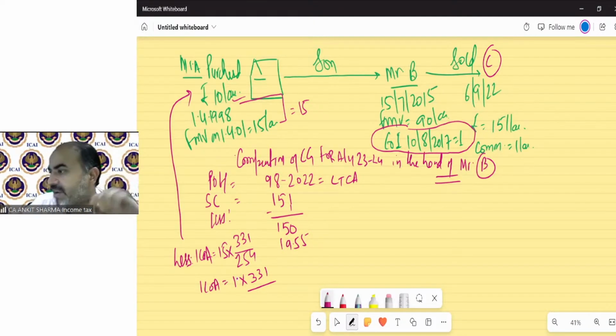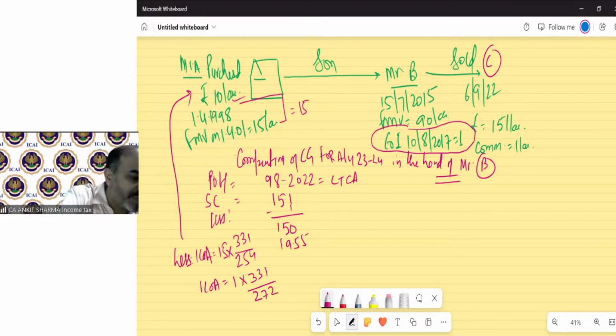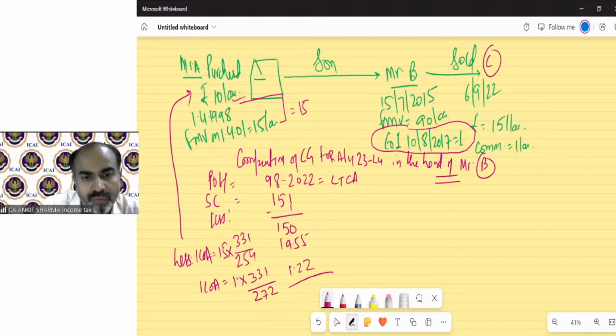Index for 1718 is 272. So that value will be 1.22. Now 150 minus 19.55 minus 1.22 will remain 129.23. This is my long-term capital gain as per Act provision.